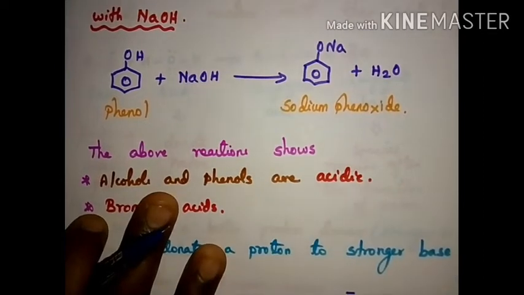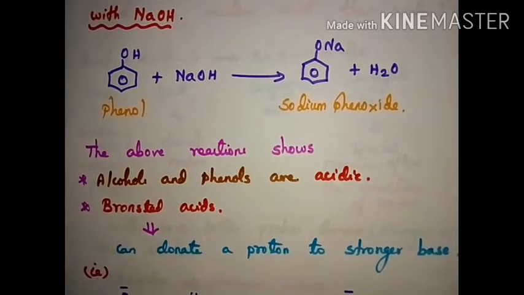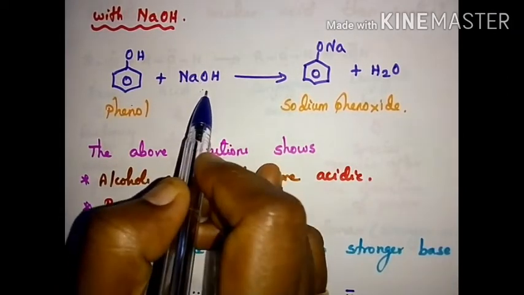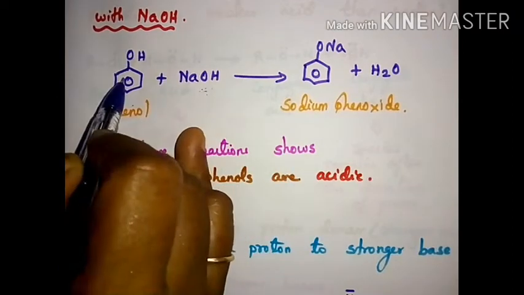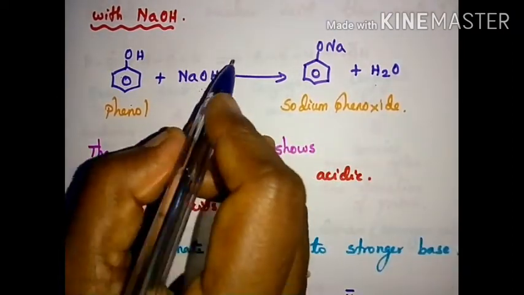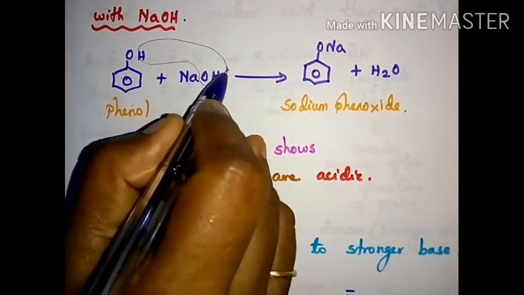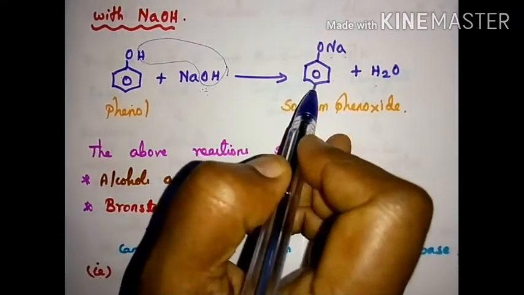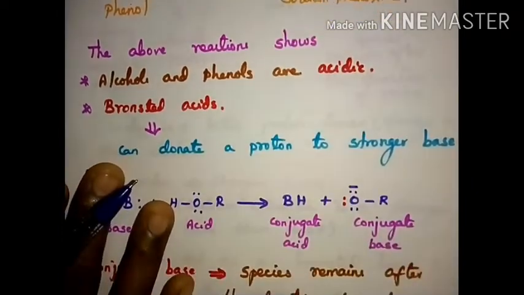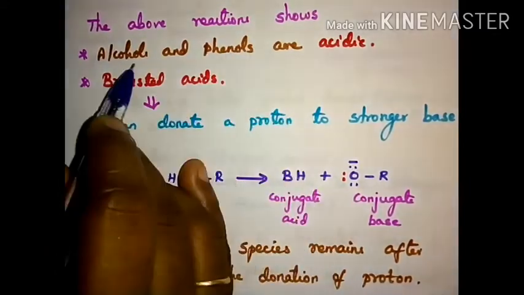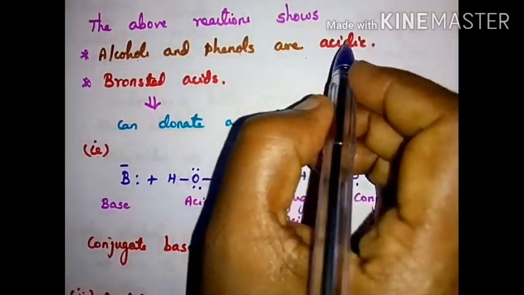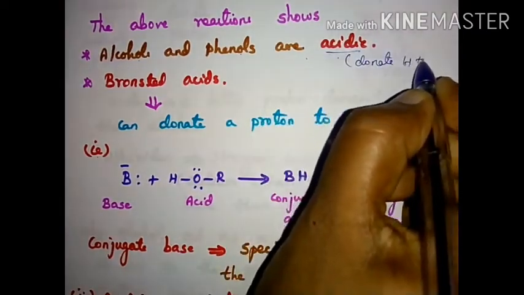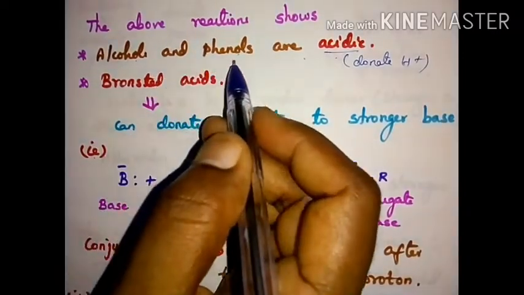And the next is the reaction with NaOH. Phenol reacts with NaOH. Not only with active metals but also with NaOH. This phenol has a tendency to liberate hydrogen but in the form of H2O. And ONa is obtained. This is nothing but sodium phenoxide. And the next is the above reaction shows that alcohols and phenols are acidic. Why is it acidic? Acidic means it has a tendency to donate the H plus. So both the alcohols and phenols are acidic.